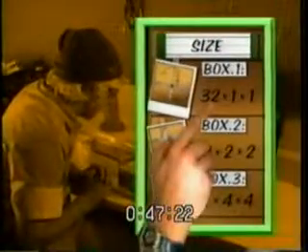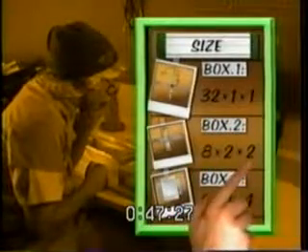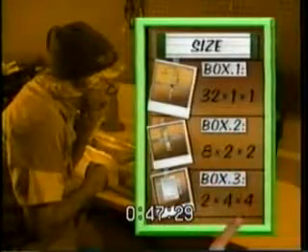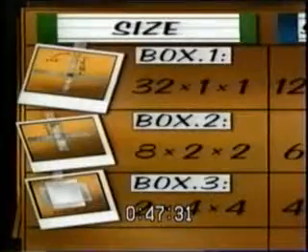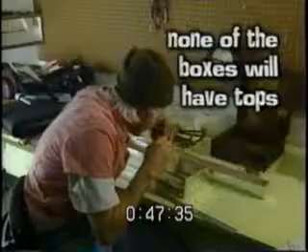One is 32 inches by 1 inch by 1 inch. The second is 8 by 2 by 2. The third is 2 by 4 by 4. None of the boxes have tops because Uncle Skippy plans to put a special freshness seal on the top.